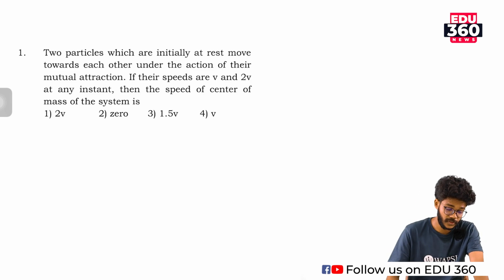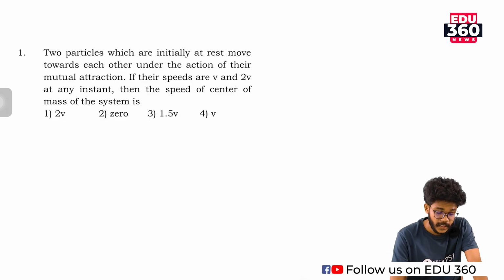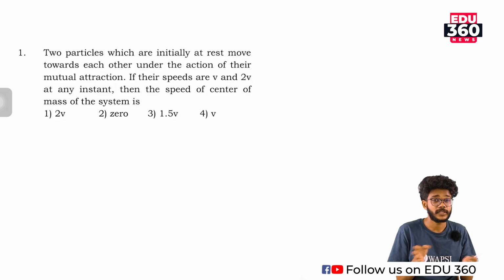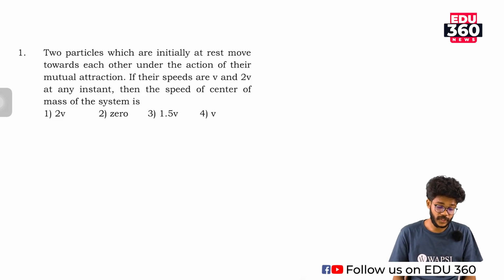Okay. So the first question is: two particles which are initially at rest, that means the initial velocities of the two particles are 0, move towards each other under the action of their mutual attraction. If their speeds are v and 2v at any instant, then the speed of the center of mass of the system is?